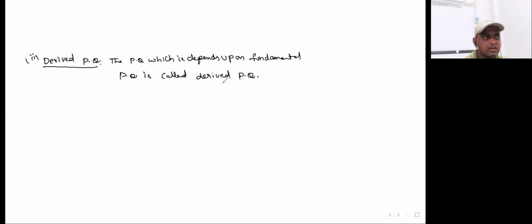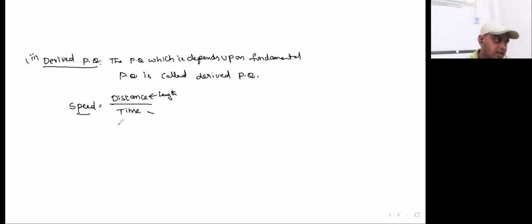Look at here. If you observe the speed formula, speed is equal to distance traveled divided by time. So the speed is a physical quantity which depends upon distance, and distance is nothing but length, and time. So in order to define the speed, you need the help of fundamental physical quantities. It is the ratio of length to time. So speed depends upon length as well as time. That's why I call speed a derived physical quantity.